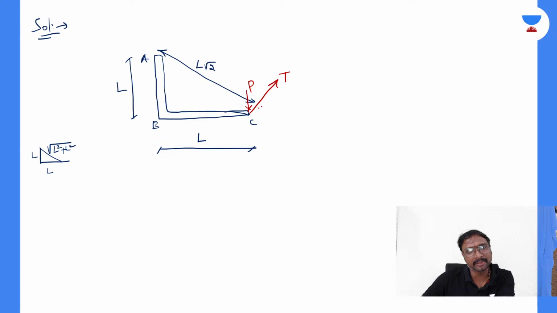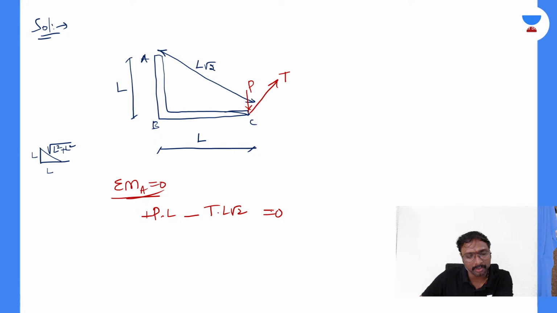Sum of the moments about A will be equal to 0. Sum of the moments about A: P into L clockwise, so plus P into L, and minus tension into L root 2 equals 0. So now what is T? T will be equal to P into L divided by L root 2. L cancels, so the T value comes to be P by root 2.